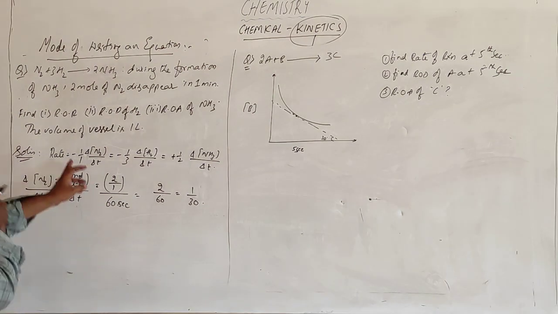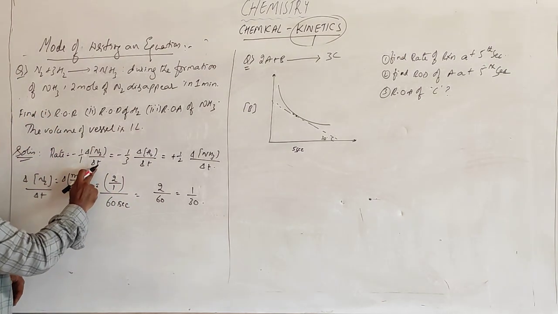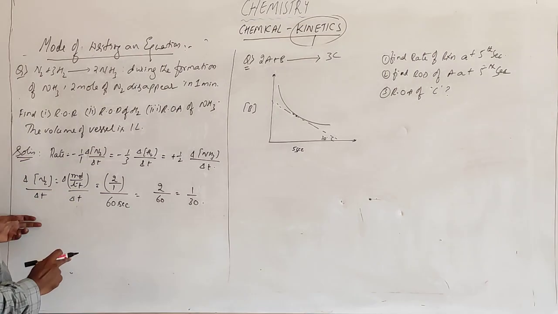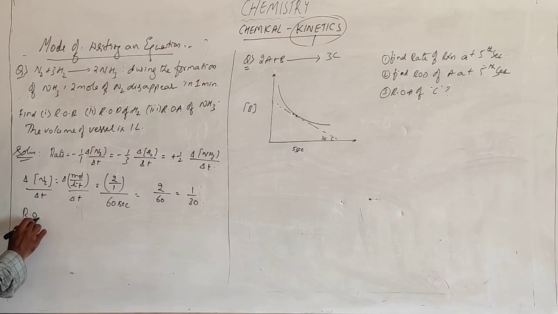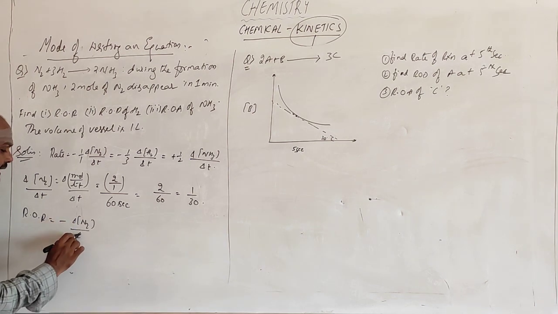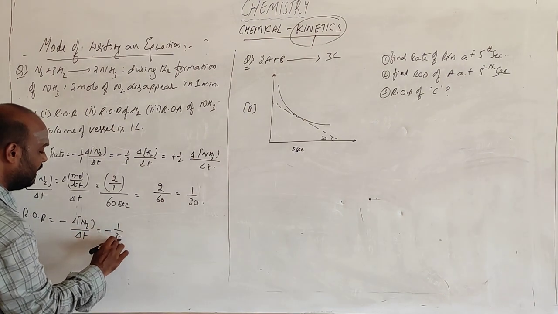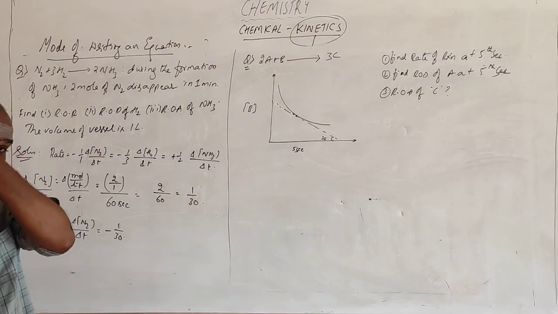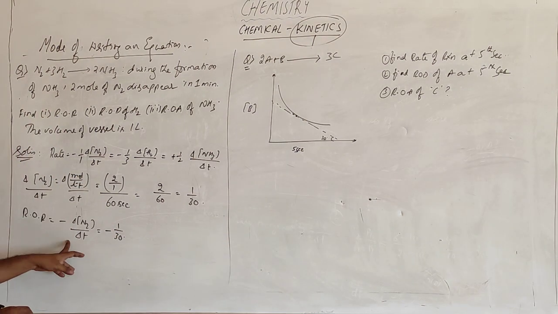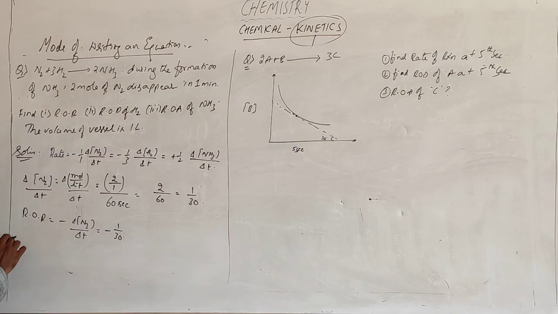Okay, what is being asked? This is the rate of the reaction. Rate of reaction is equal to minus change in concentration of N2 by change in time. So minus change in concentration, how much? 1 by 30. So minus 1 by 30 is the rate of reaction. Okay, next one: rate of disappearance of H2. Second one, rate of disappearance of H2.